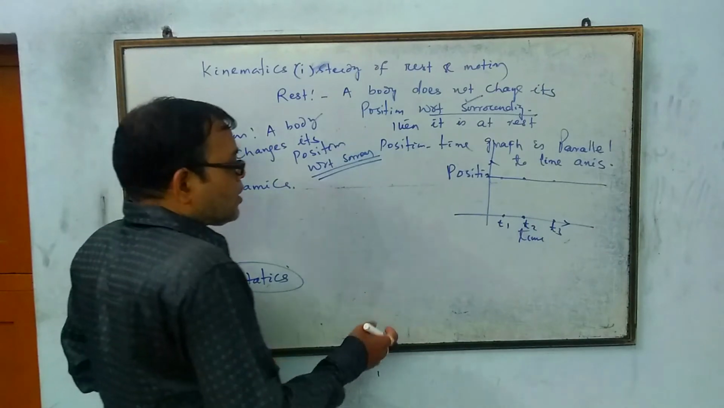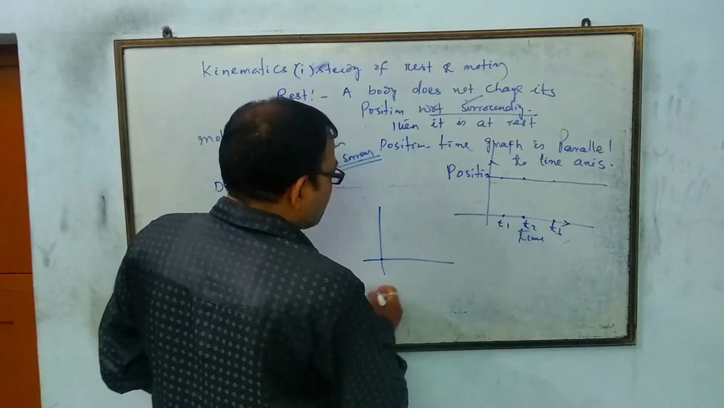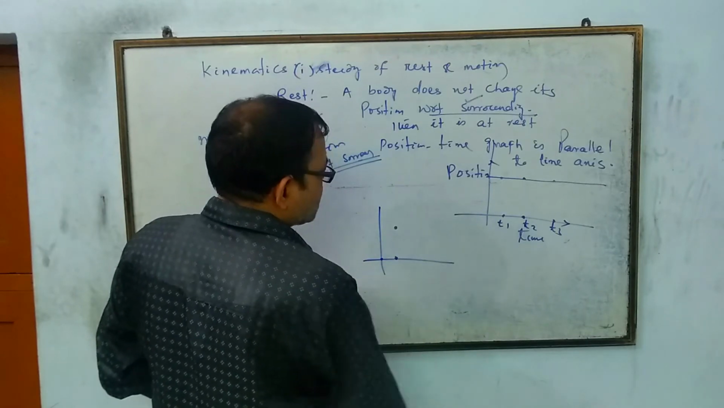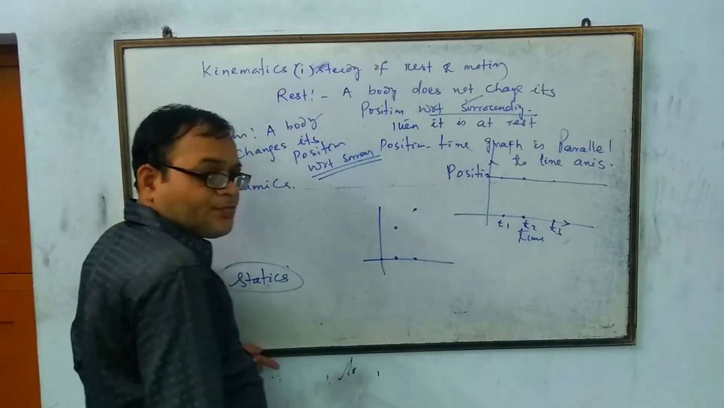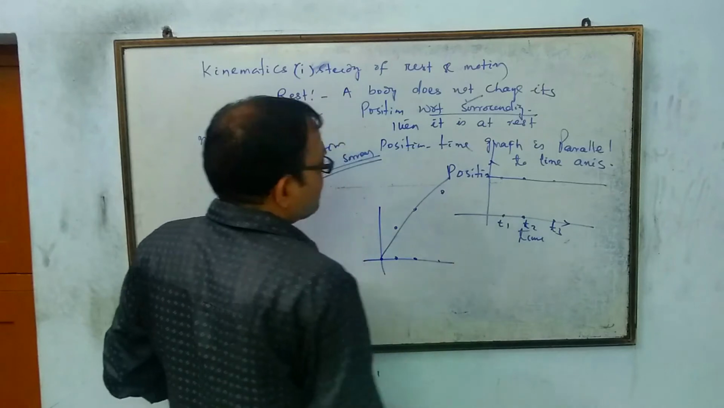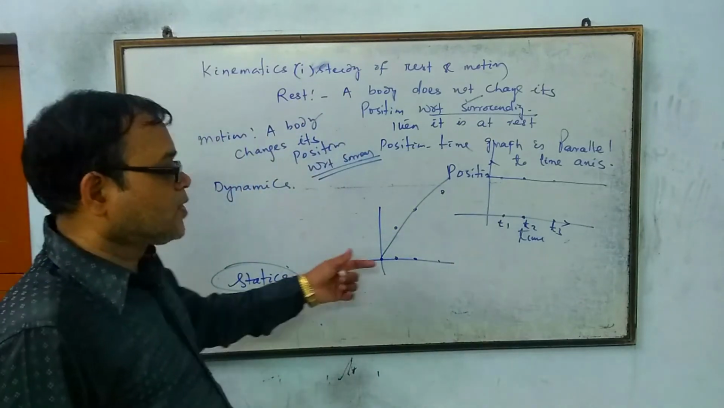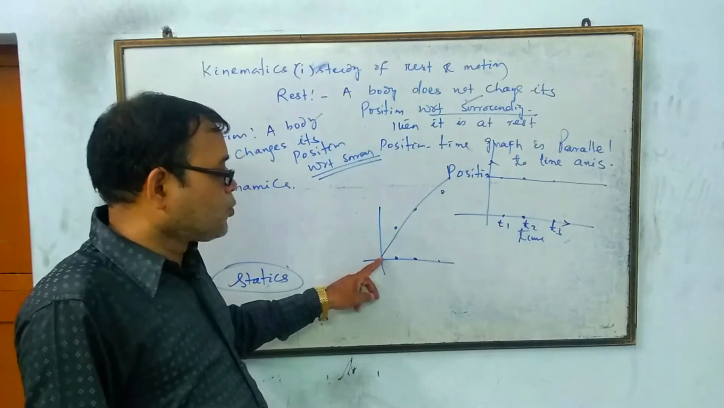For motion, I mean that if time changes, then position also changes. Let us take this as the position of the body. If time changes, let the position of the body be here. If the time changes again, then the position of the body is here. Then a graph is obtained which is like this. At time 0, the position was 0.